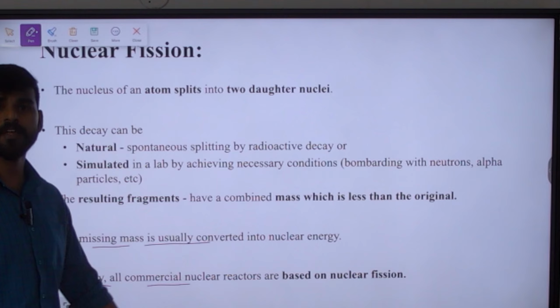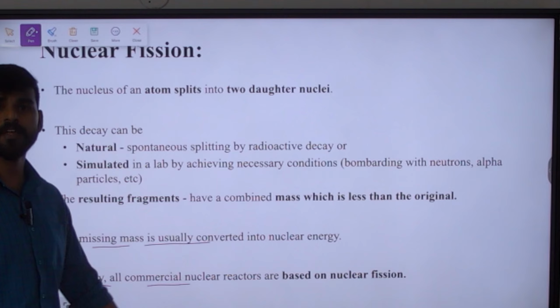Yeah. Next is nuclear fusion. Okay, first thing we saw is nuclear fission. This is nuclear fusion. Combining of two lighter nuclei into heavier one is called nuclear fusion. Generally, nuclear fusion in nature occurs in stars. It is the source of energy in the sun and many other stars, but it takes considerable energy to force nuclei to fuse. So to force the nuclei to fuse, we need an enormous amount of energy.